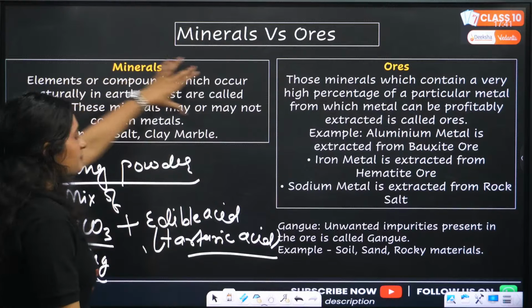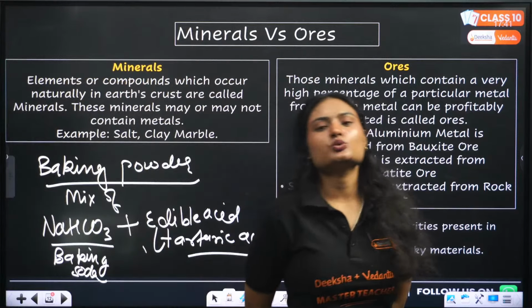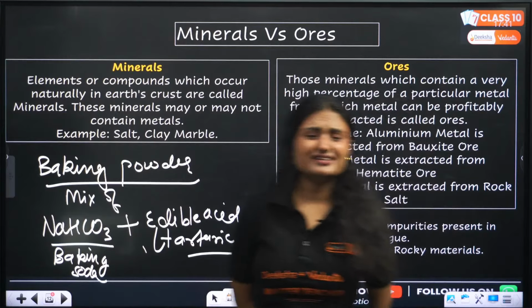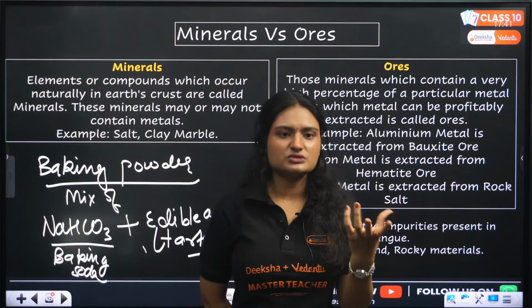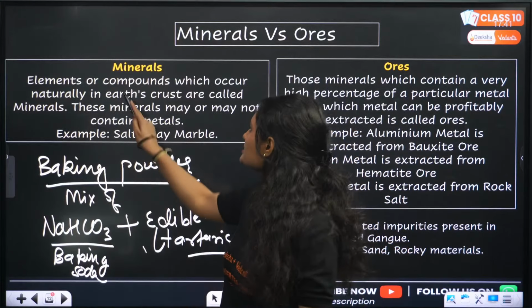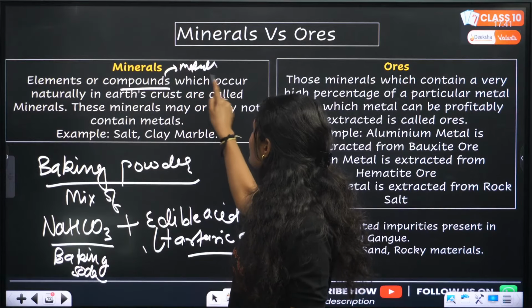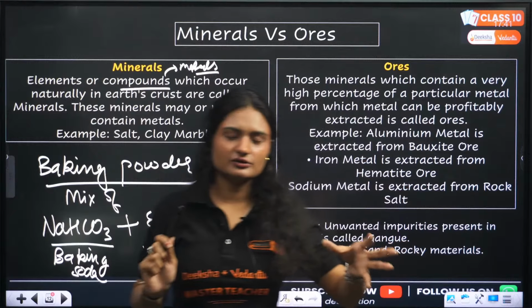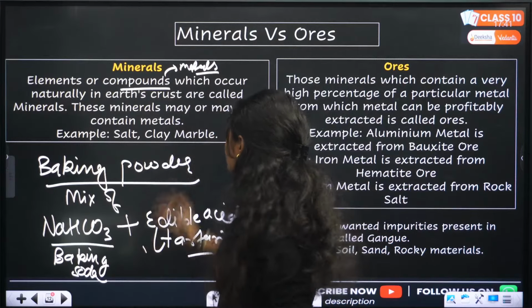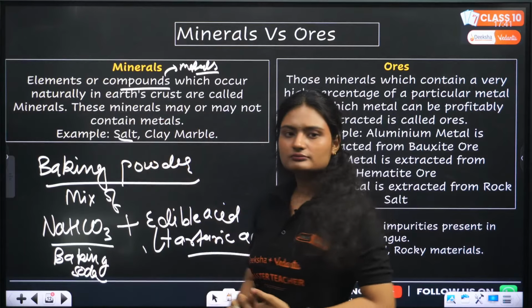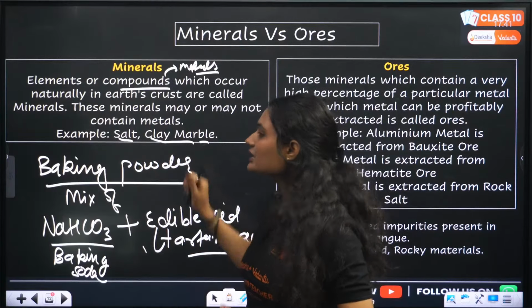Now let's start with minerals and ores. What are minerals? What are ores? So minerals are compounds of metals from which you cannot extract the metal, okay? For example, salt, clay, marble, these all are minerals.